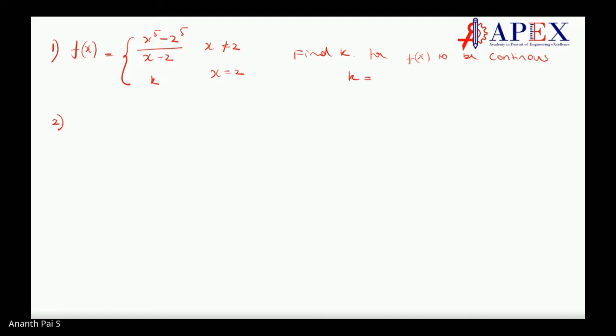Okay, second one. f of x is equal to (x cube plus x square minus 16x plus 20) divided by (x minus 2) the whole square for x not equal to 2, and k for x equal to 2.